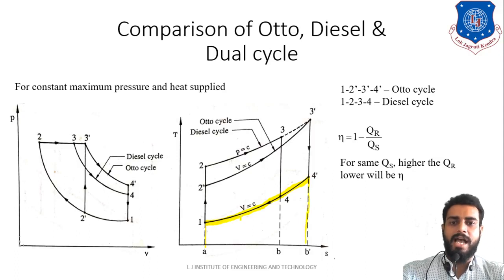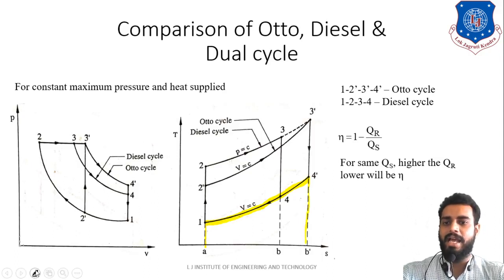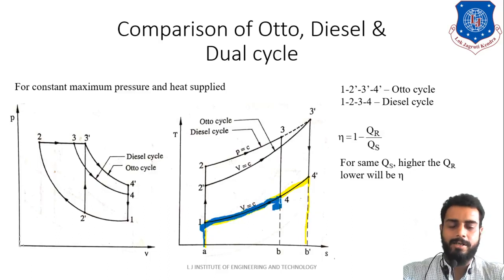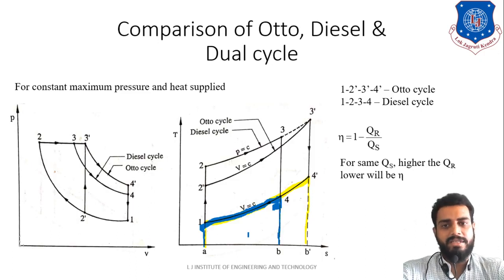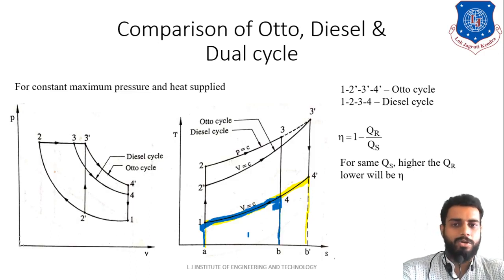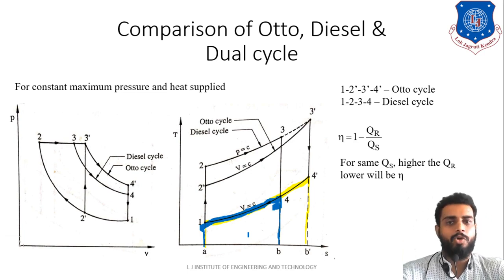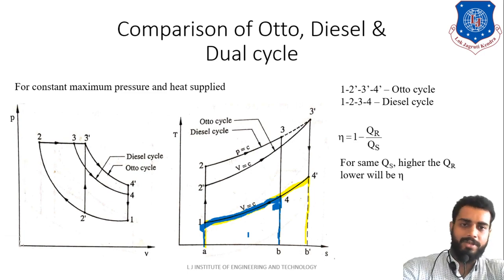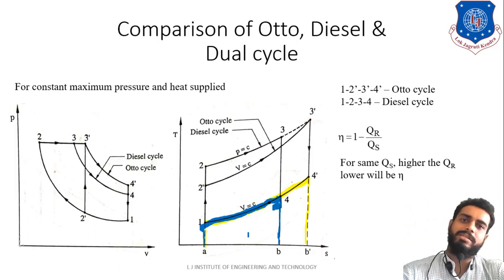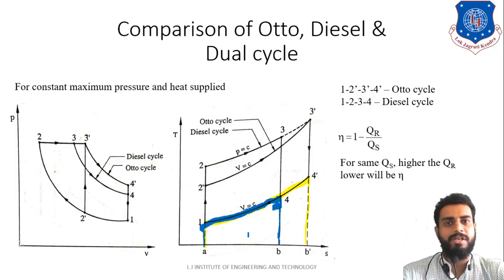This area is higher compared to the diesel cycle, because in the case of the diesel cycle the area or the curvature of heat rejection is this much only. So in the diesel cycle, this much amount of heat will be rejected. So obviously the diesel cycle is having less heat rejection and the Otto cycle is having higher heat rejection. So the Otto cycle will have less efficiency and the diesel cycle will have more efficiency. And it is assumed that the dual cycle will have efficiency in between diesel and Otto.